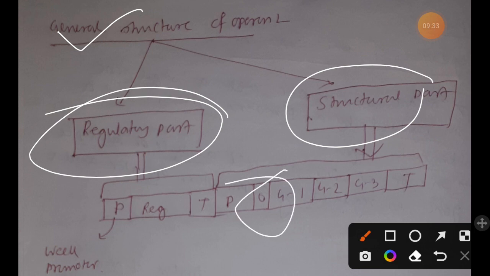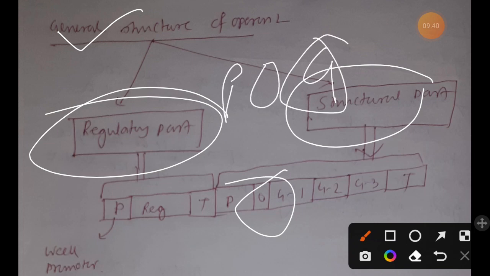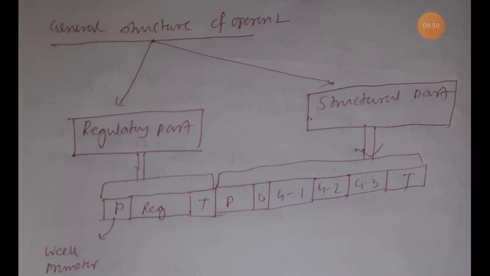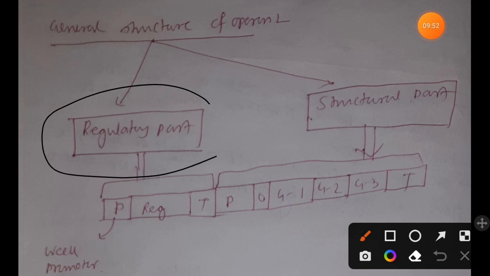Operator is generally just beside the promoter. First there will be promoter, then operator, then our gene whose transcription is regulated by RNA polymerase present in the promoter, and the transcription terminator region will be at the end. That is the normal order. But in case of regulatory part, the operator is not present.